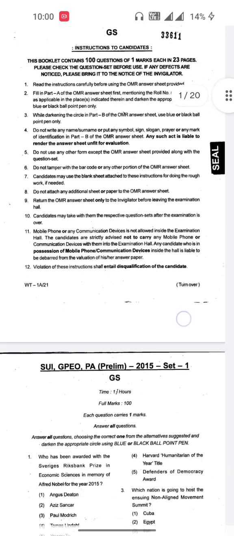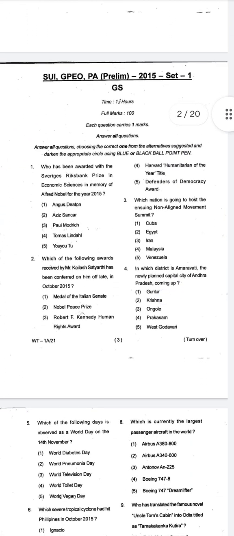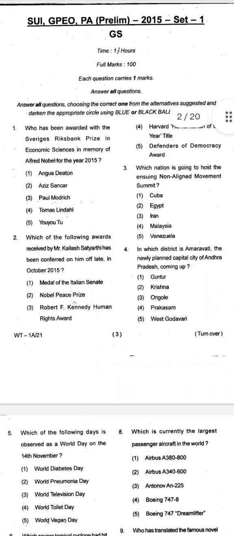Let's move further. As you can see, the heading of the second page is written Set 1 GS, which means are we expecting that only GS subject questions will be asked in this paper? Let's see. The first 4 questions are general awareness questions, which means these questions are of general knowledge or current affairs subject.